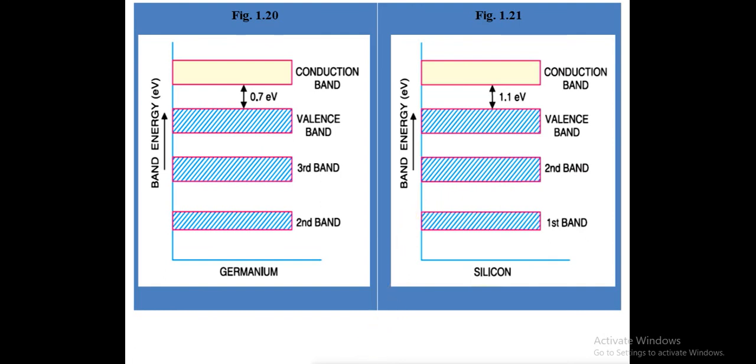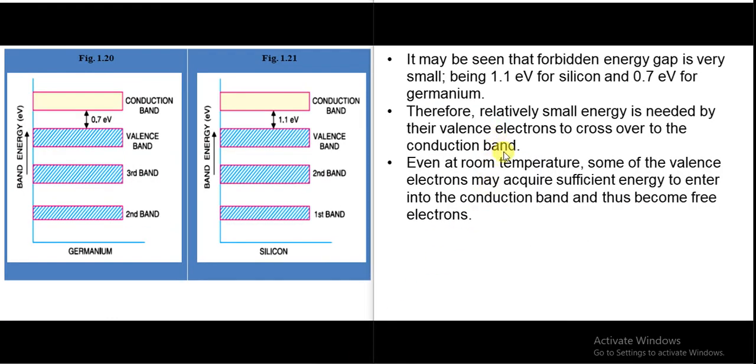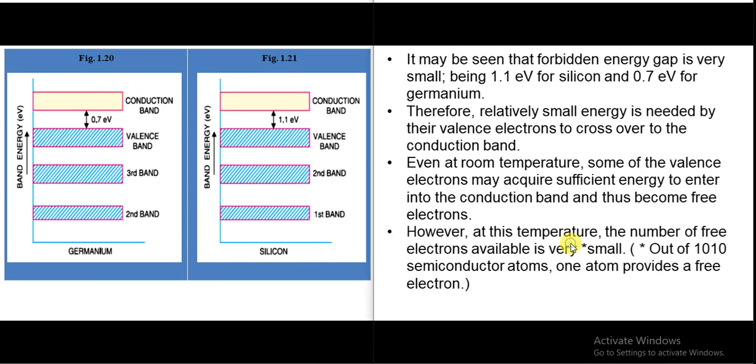Now even at room temperature, some of the valence electrons may acquire sufficient energy to enter into the conduction band, and thus they can become free electrons. But at this temperature, the number of free electrons available is very small.